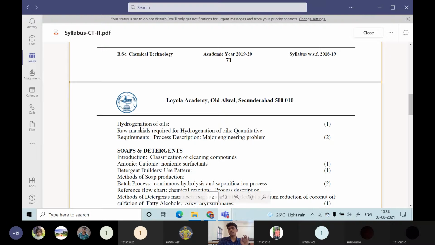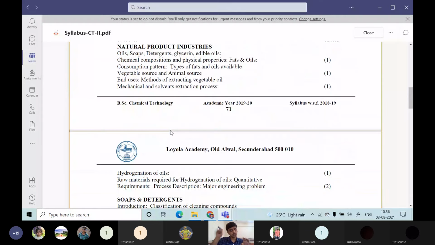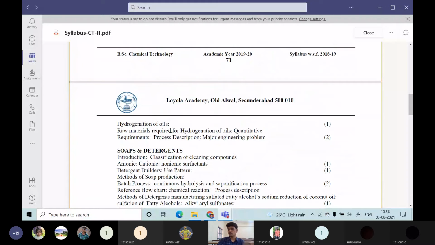What are the raw materials required for the hydrogenation of oils? So this will be one flow sheet. In the same flow sheet we will be seeing the major engineering problems. So in the first part, entirely the oil, there are only two flow sheets. One flow sheet is extraction of oil from the oil seeds. Then the next flow sheet will be the hydrogenation of oil. So these two flow sheets are involved in part A of this unit 2.